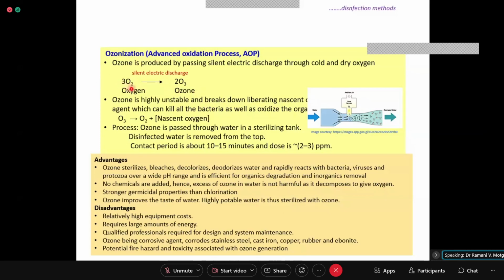Now, ozone is produced by passing silent electrical discharge through cold and dry oxygen. So, when you pass electric discharge through oxygen gas at a low temperature, you get formation of O3. So, 3 O2 gives 2 O3. The ozone is highly unstable and breaks down, liberating nascent oxygen.